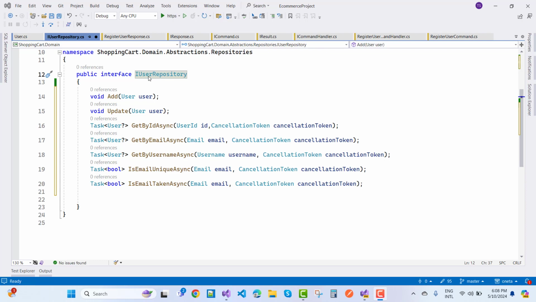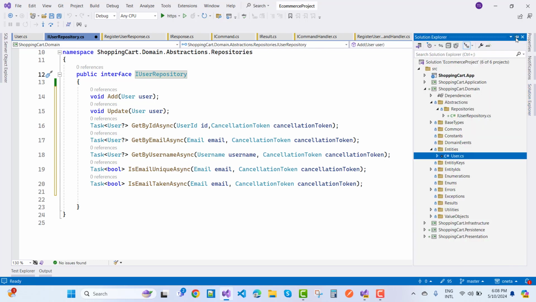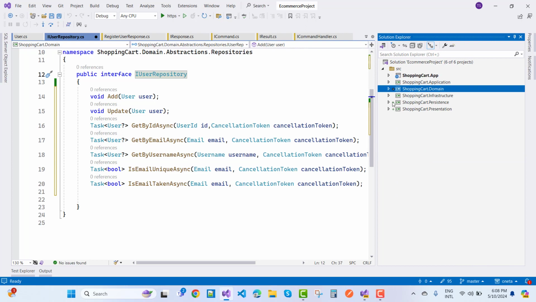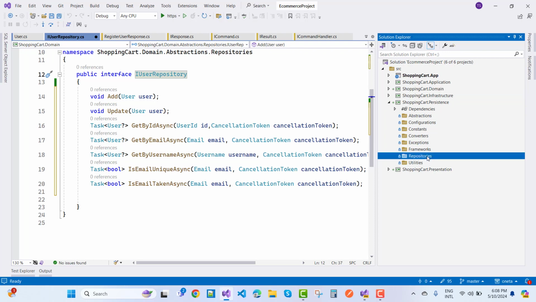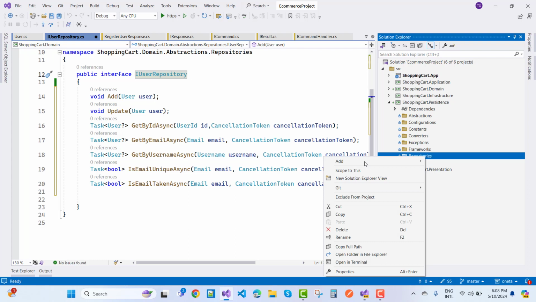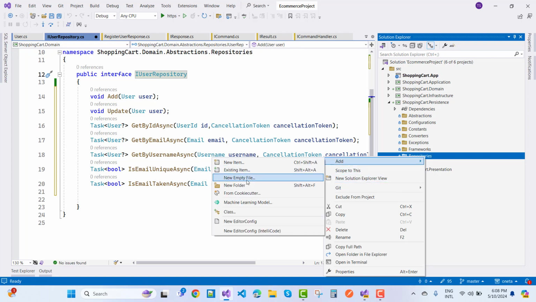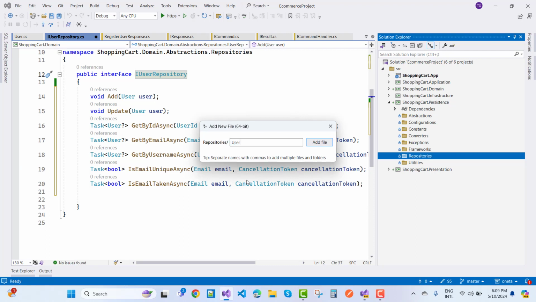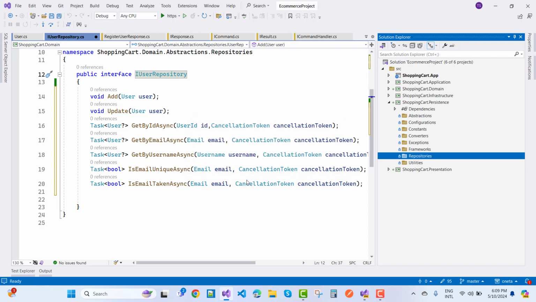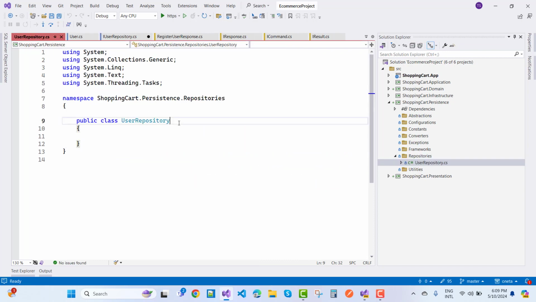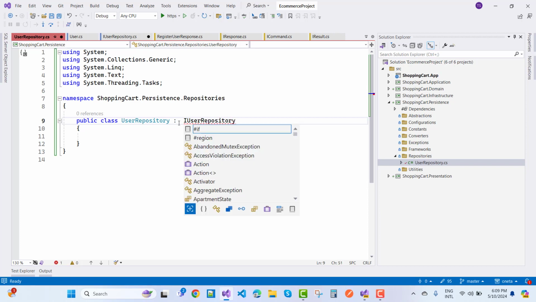Now I want to implement this user repository under your persistence layer. So here we have a domain layer, and that one is the persistence layer. Now under the persistence layer we have a repository. So I want to create a user repository here, and that user repository is implemented from the IUserRepository. So add a new empty class here, and that class name is UserRepository. Okay, so UserRepository.cs file. We all know that UserRepository here is just implemented by the IUserRepository.